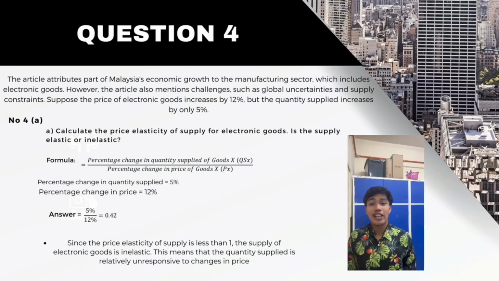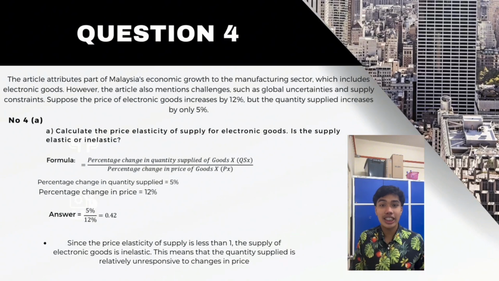Okay, hi. Today we will discuss price elasticity of supply, which is PES, using an example from Malaysia's manufacturing sector, specifically electronic goods. This topic is crucial in understanding how producers respond to price changes. Okay, what is our scenario? The article in the question states that Malaysia's economic growth is partly driven by manufacturing.